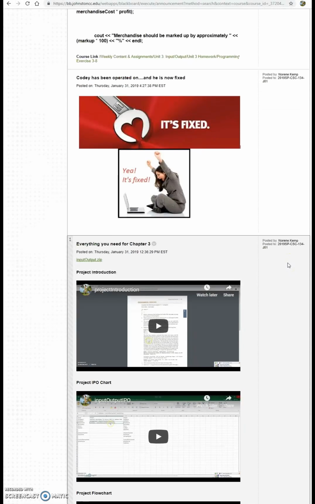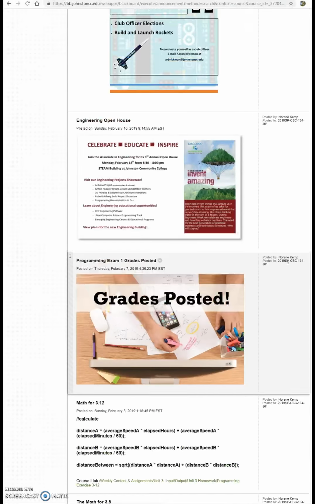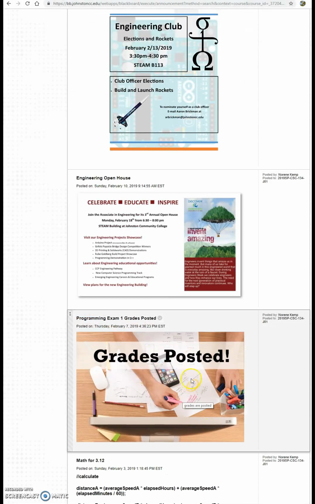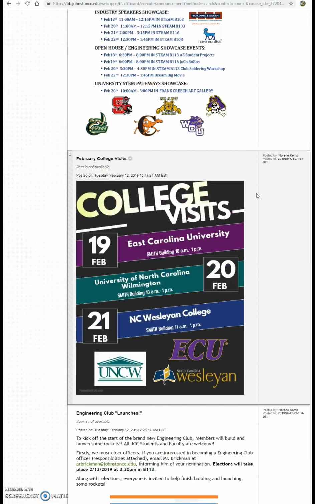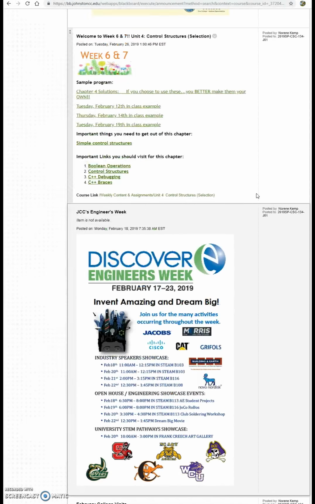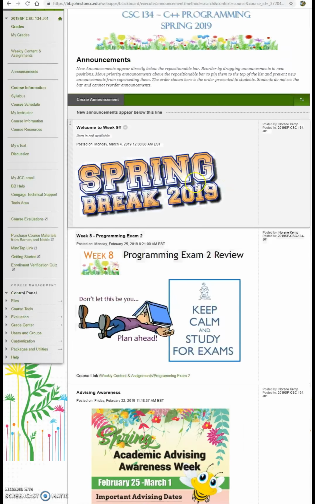So again, one of the things that I think makes my courses exemplary is that I'm constantly posting information that is up to date with regards to what's going on at the college, as you can see here, all the way up to what we're doing next week, which is spring break. Another thing that I think makes my courses exemplary is the fact that this information is always available. So we do have a direct link to the syllabus that's right here.